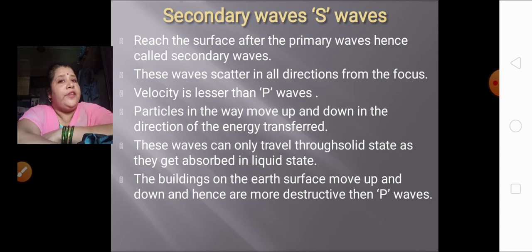The secondary waves are also called S waves. As primary waves are named P waves, secondary waves are named S waves. As the word says, secondary, they are the second ones to come after the primary waves. So these waves reach the surface after the primary waves. Hence, they are called secondary waves.